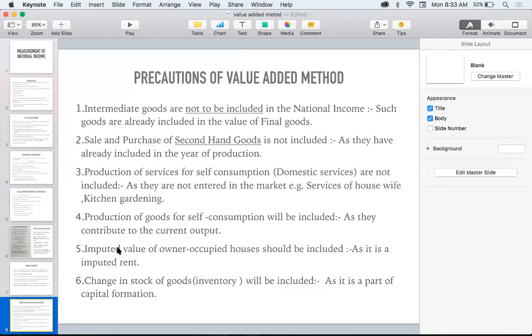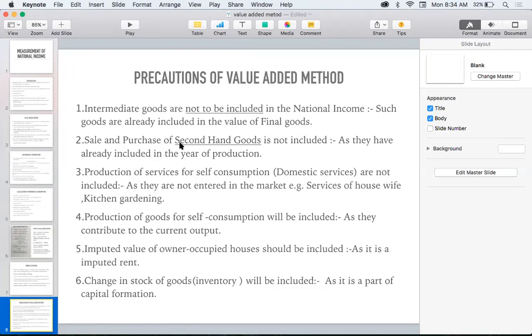value added method. The first one is what? Intermediate goods are not to be included. Intermediate goods are not to be included in the national income. That is, I told you, intermediate goods we will not include. Such goods are already included, and it will lead to double counting. So what we have to do, only the value of final good should be taken. So what is the first precaution for the value added method? We will not include the intermediate goods.